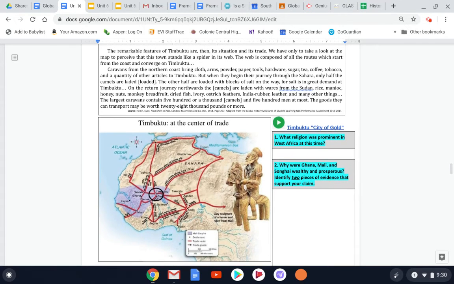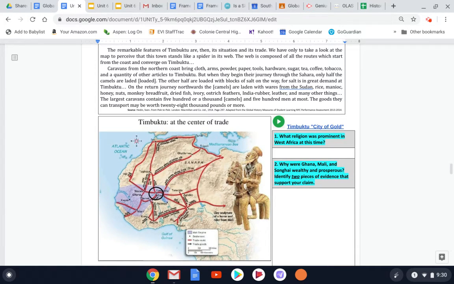So that first paragraph here, he's describing something he's seeing on a map. So I have the map right below here for you to look at. And he uses a very descriptive phrase to visualize where Timbuktu is and what will make it prosperous. He says that the city stands like a spider in the middle of a web.